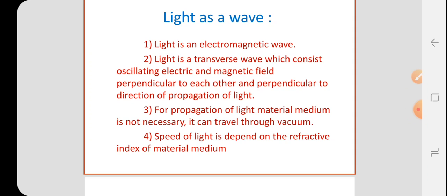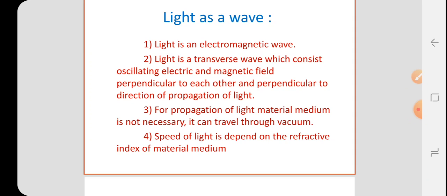Now we can consider light as a wave. When light propagates in a medium, it travels in the form of a wave. In which type of wave? That means we study that light is an electromagnetic wave. Electromagnetic wave means that for propagation of light a material medium is not necessary. Light can travel through vacuum as well as a medium. This is studied in 11th science.